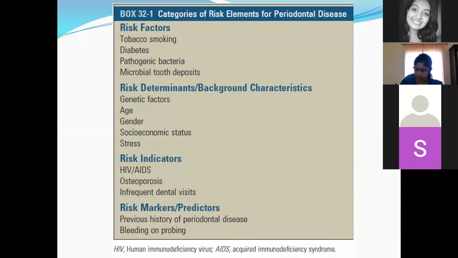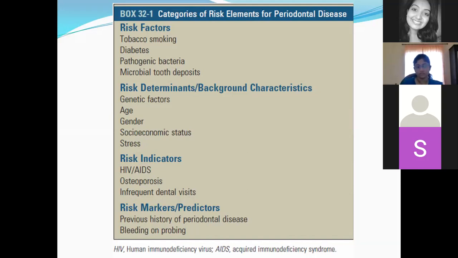Now coming on to risk determinants. For example, aggressive periodontitis has a genetic basis. That is, this disease runs in families. There is something called the interleukin phenotype. There are genes which code for interleukin 1 alpha and 1 beta. If there are any alterations in the same, you will have marked destruction of your periodontium. So in this manner, every entity has its own explanation.